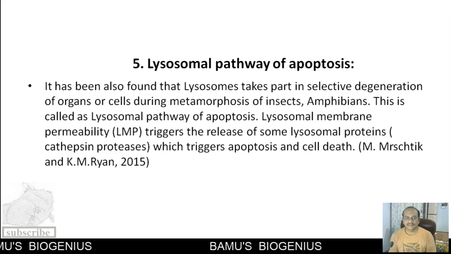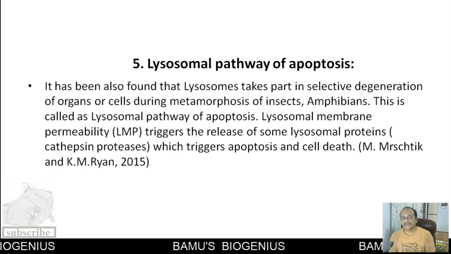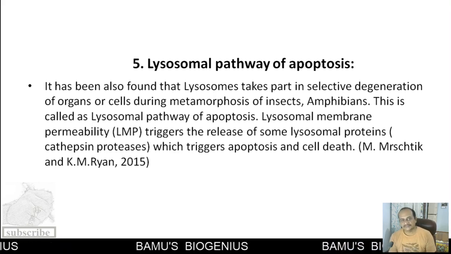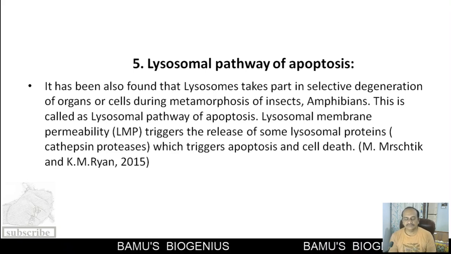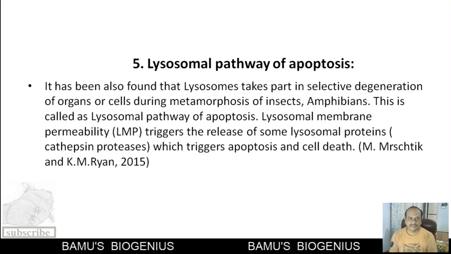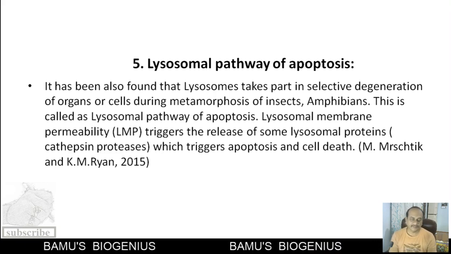This triggers the release of proteins called cathepsin proteases, and these cathepsin proteases are responsible for triggering apoptosis and cell death.